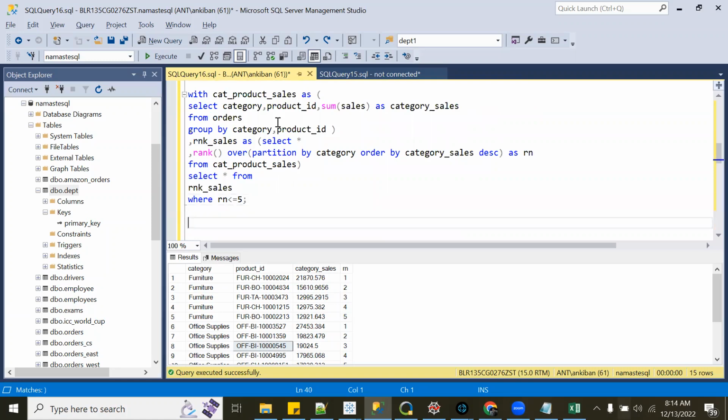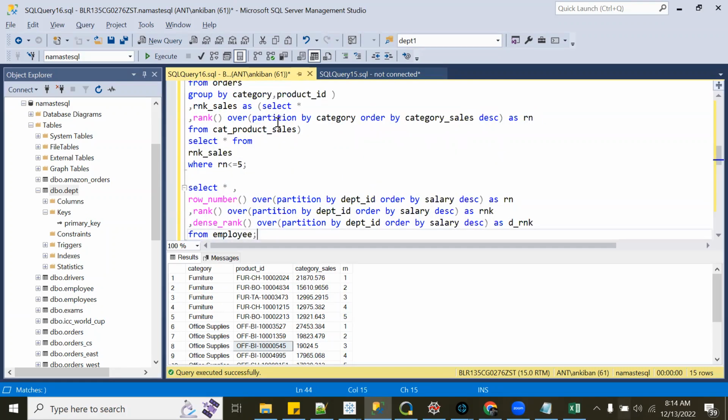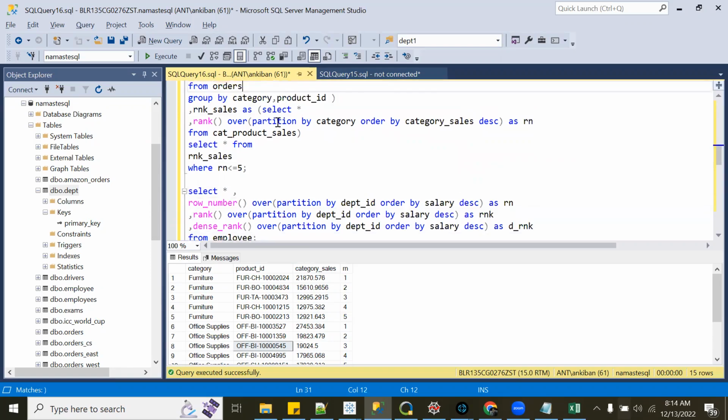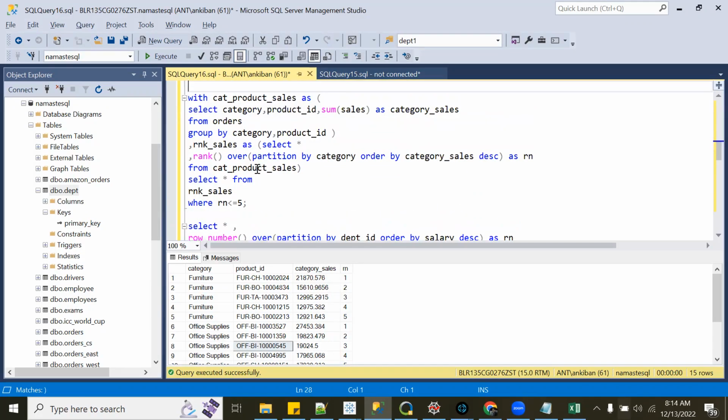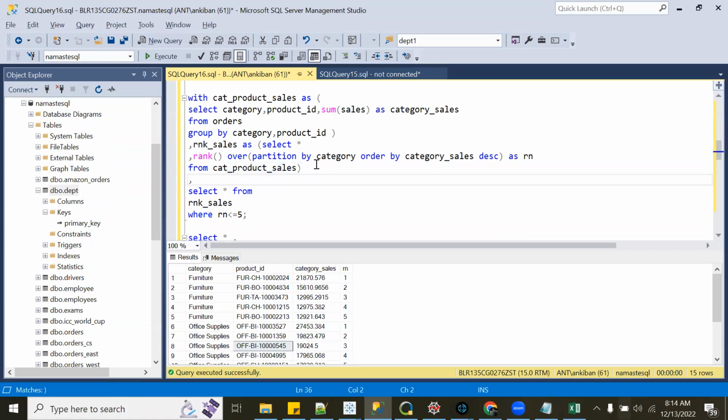Ankit, one question. Yes, it is clear. Like in the second CTE, you have used the first CTE in the from statement, like cat product sales. So if we have multiple CTEs, we can do this, like we have another CTE as well, and we can use this rank sales CTE in that.